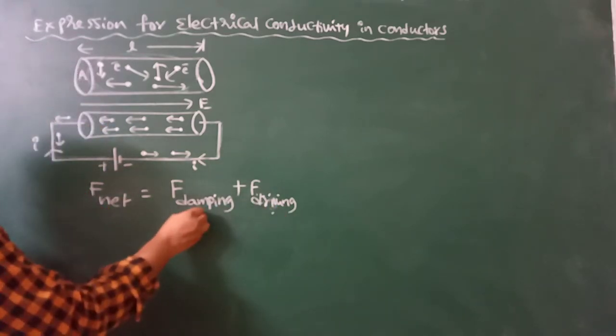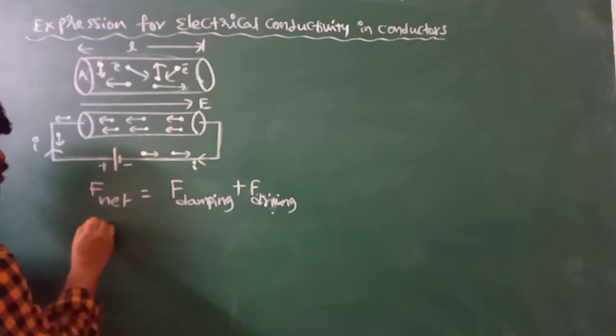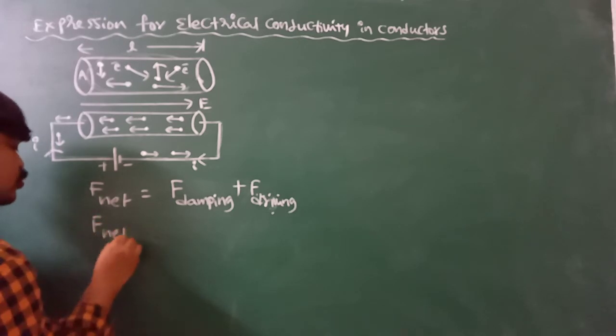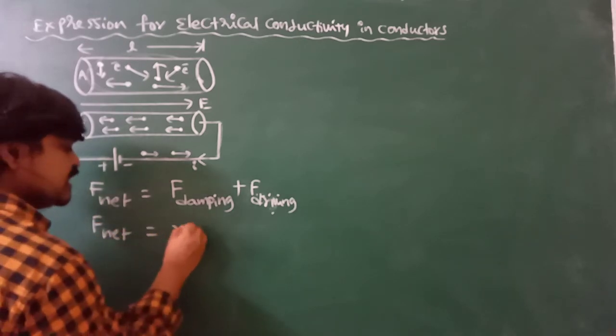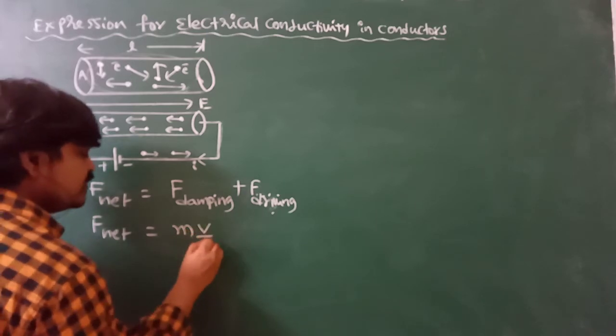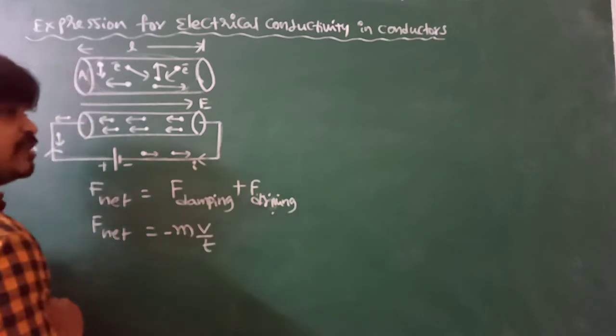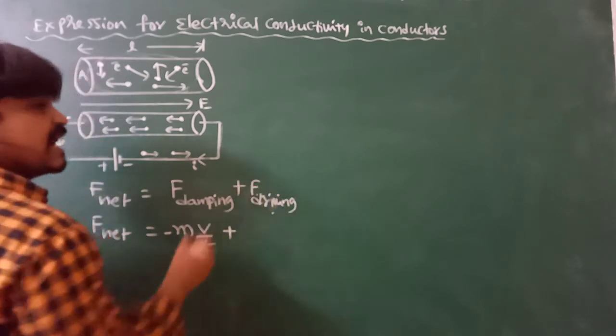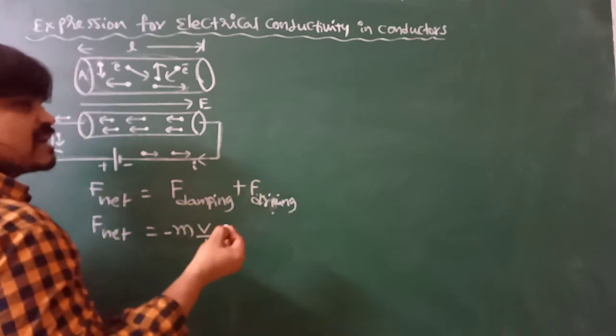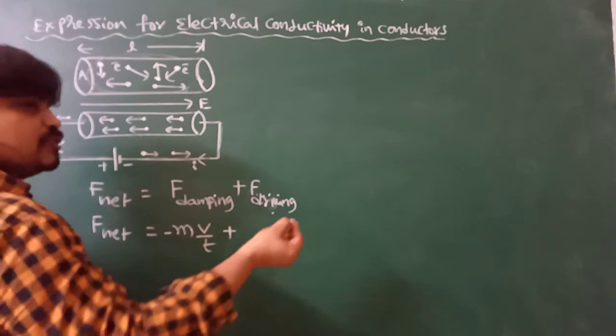The damping force is experienced due to the collision of the electron with the positive ion cores. Now F net is equal to the damping force, that is minus mv by tau, plus the driving force, the force acting on the charged particle due to the external electric field.